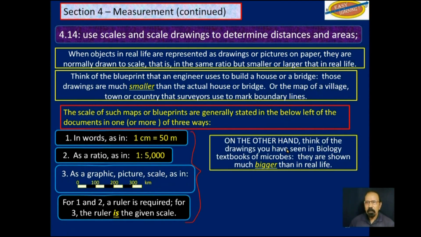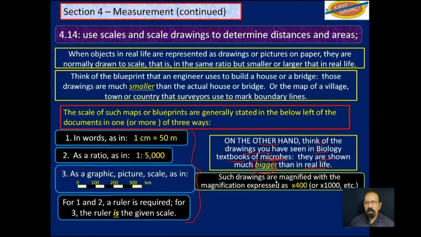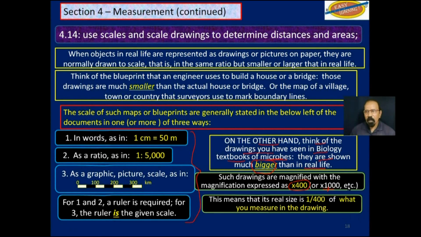On the other hand, think of the drawings you have seen in your biology textbook of microbes. They are shown much bigger, much larger than real life. Such drawings are magnified with the magnification expressed as times something, maybe times 400, meaning the drawing you see in the book is 400 times larger than reality, or maybe times 1,000, and so on.